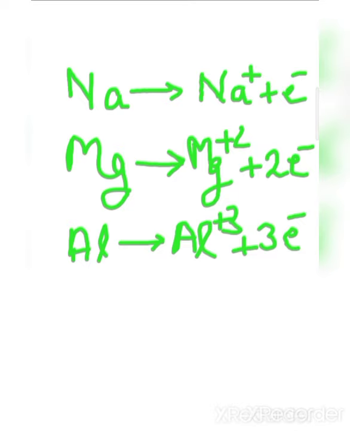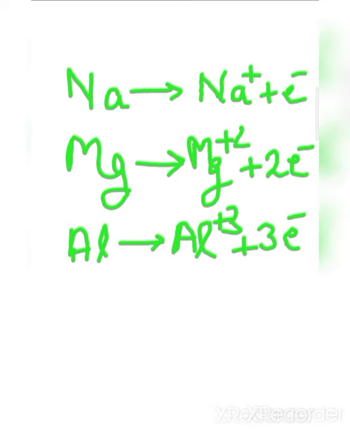Sodium is always monovalent, magnesium is always divalent, and aluminium is always trivalent. But some of the elements show variable valency. The 1 electron of sodium, the 2 electrons of magnesium, and the 3 electrons of aluminium are donated from their valence shell or outermost shell or ultimate shell.